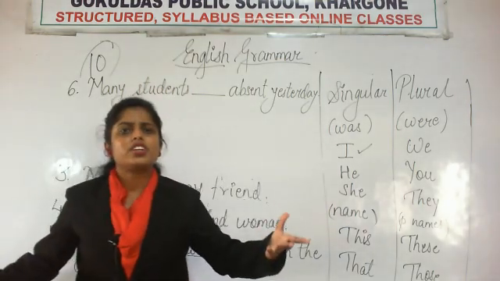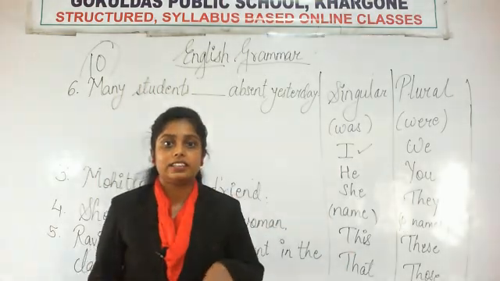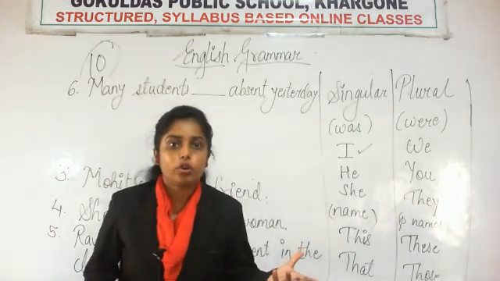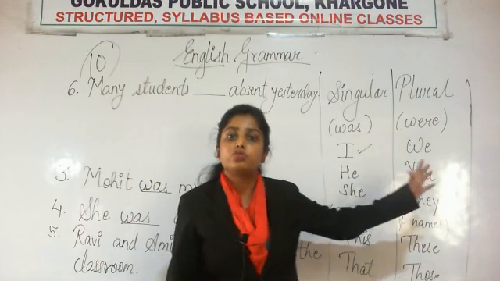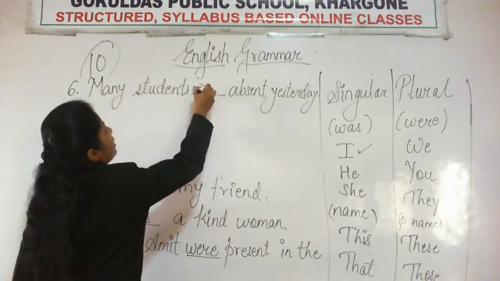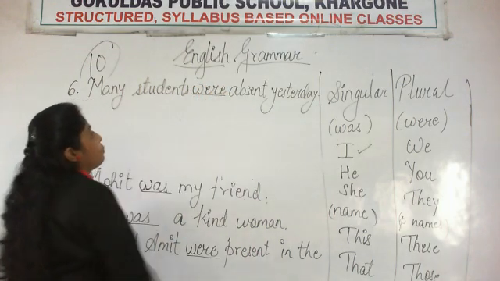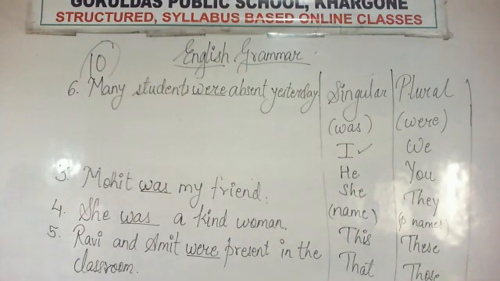So many students, we are talking about so many students. बहुत सारे हैं, एक नहीं है. They are plural in number. Okay, so they are plural in number. And what do we use with the plurals? We use were. So many students were absent yesterday. W-E-R-E were. Many students were absent yesterday.